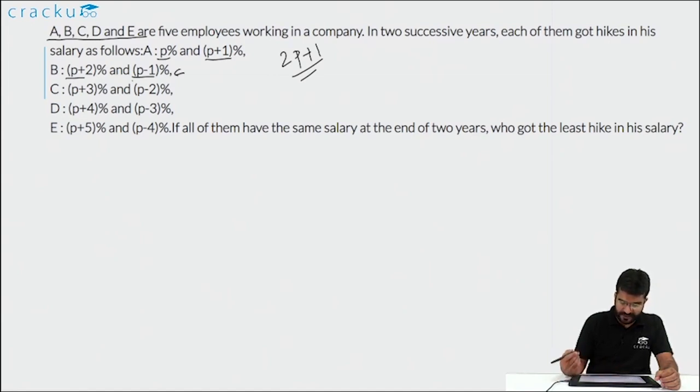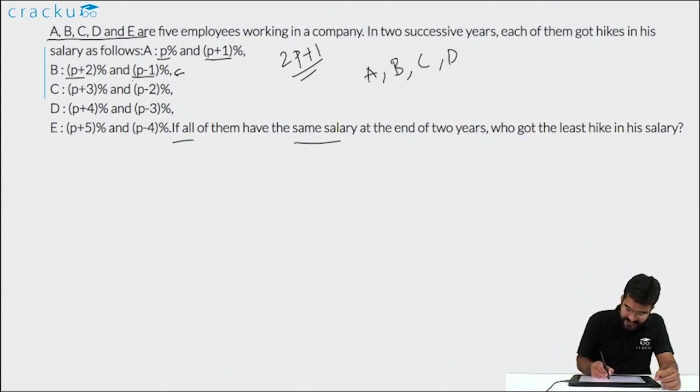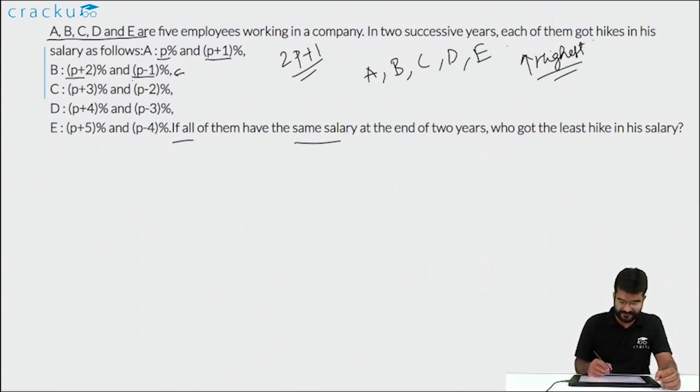Now we are also told that at the end of the 2 years, the salary of each one of them is the same and we are required to find out who got the least hike. So at the end of the 2 years, all of them had the same salary. So we had to find out who had the highest salary at the start of the 2 years. So let us assume that the salary of each one of them is A, B, C, D and E. We are required to find out which of them is the highest at the start. When your salary is the highest, then you will get the least amount of hike if the salary is the same at the end of 2 years.